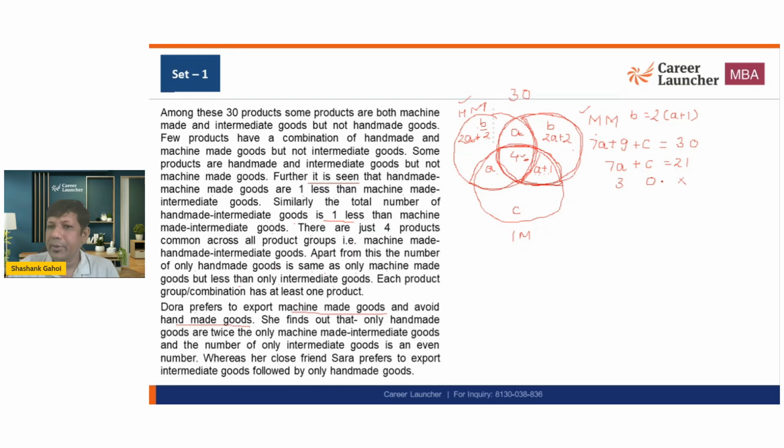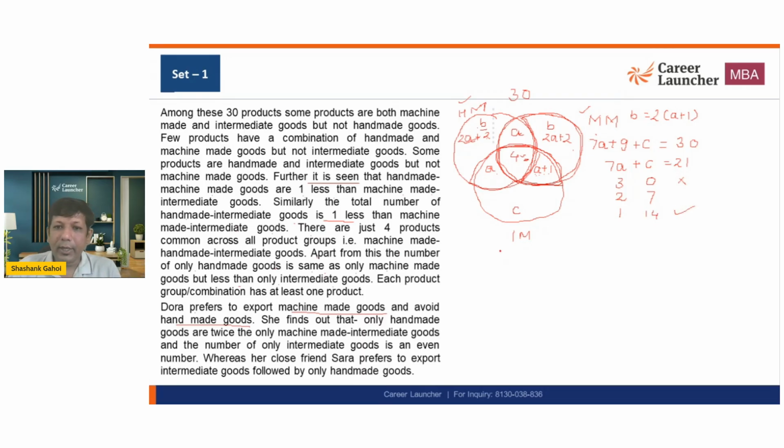Now why is it not an acceptable solution? Because if C is 0, and the question says that every value needs to have some number to it, it means C cannot be 0. So I'm going to look for another solution. Let's say any other possibility that I can have, if C is 7, A becomes 2. Okay. So if A is 2, A plus 1 becomes 3. Again, not a possible arrangement. So I'm going to say A is equal to 1 and C is equal to 14. So that is the only possible value I can have.